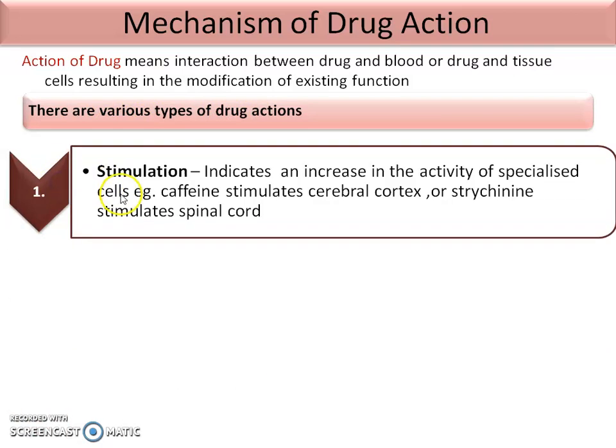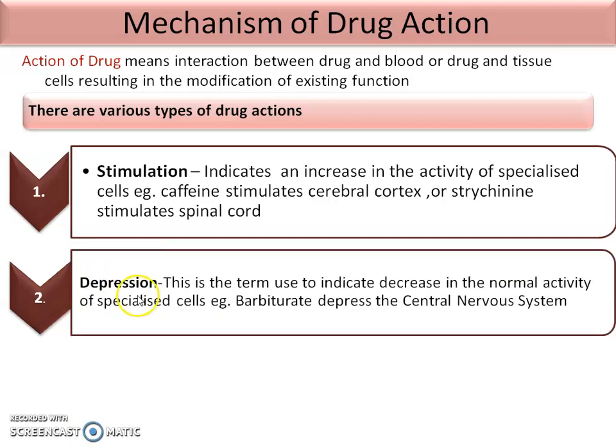First one is stimulation. Stimulation indicates an increase in the activity of the specialized cell. Example of it, caffeine stimulates the cerebral cortex or strychnine stimulates the spinal cord. That is, this stimulation action is for the specialized cell, not all over the cells. Example of it is caffeine, which stimulates the cerebral cortex.